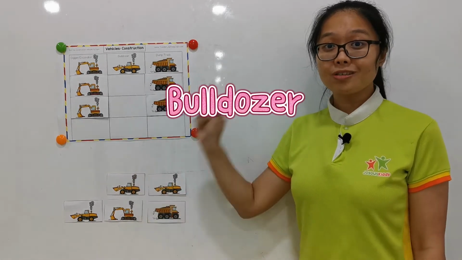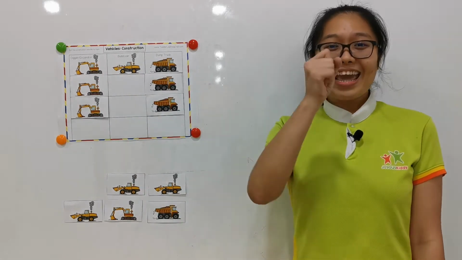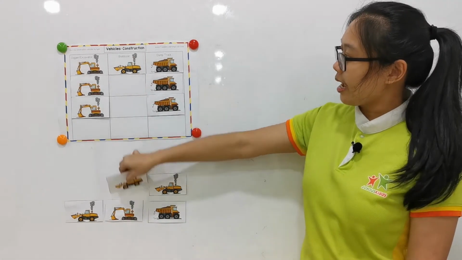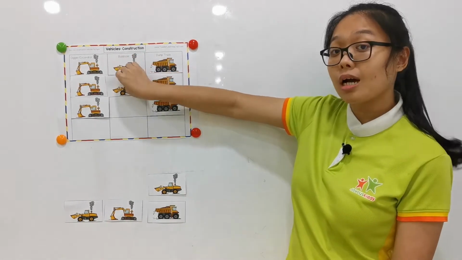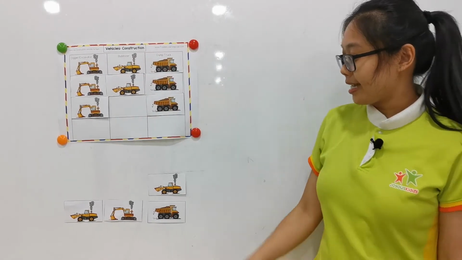What is this? This is a bulldozer. Which one is the bulldozer? Yes, it's the second one. Tap the picture and put under the column of bulldozer. Very good. Next one.